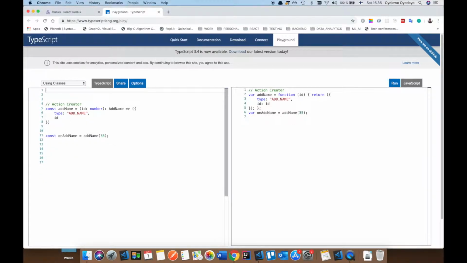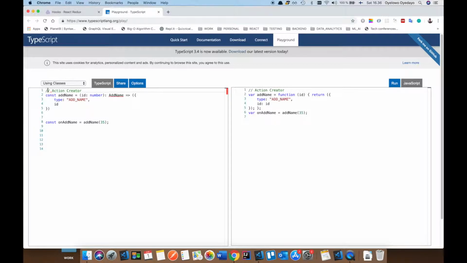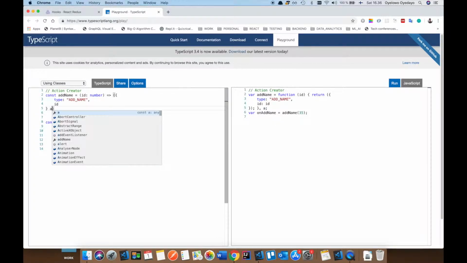So what you can do to take care of that is we have our action creator, and you can just cast this. Let's take this off. And casting can be done in two ways in TypeScript. So you can say as const. When you say as const, basically you're saying this should be readonly.